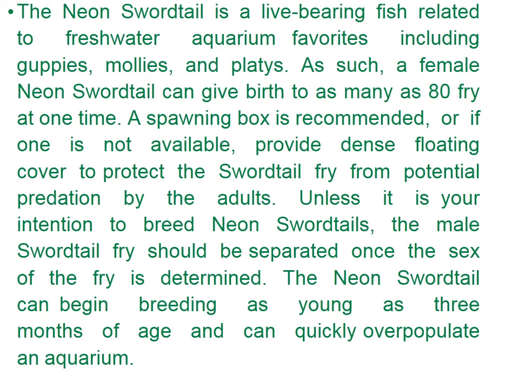A female neon swordtail can give birth to as many as 80 fry at one time. A spawning box is recommended, or if one is not available, provide dense floating cover to protect the swordtail fry from potential predation by the adults. Usually they should be separated, with the parents on top and the fry swimming down. Swordtail fry should be separated once the sex of the fry is determined. The neon swordtail can begin breeding as young as 3 months of age and can quickly overpopulate an aquarium.